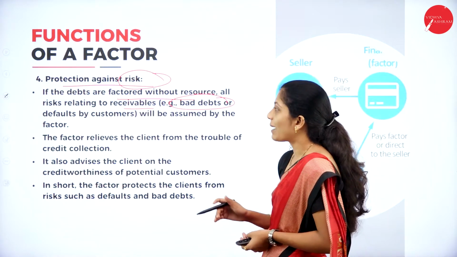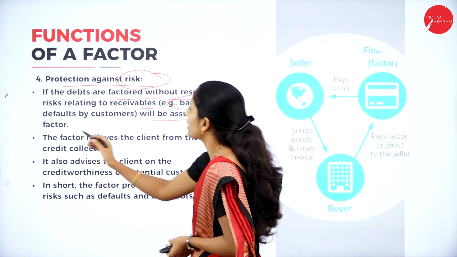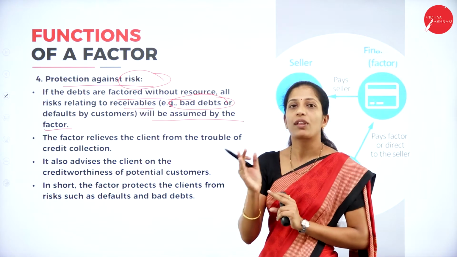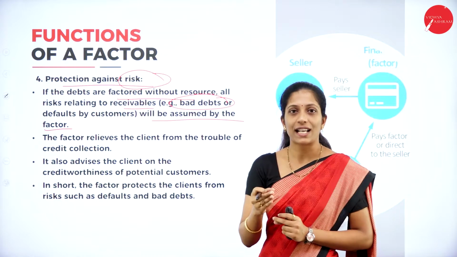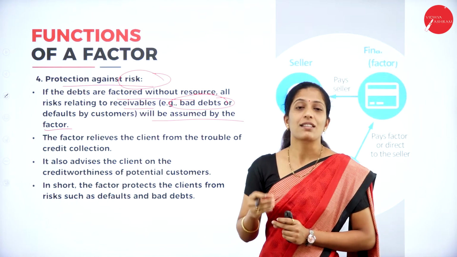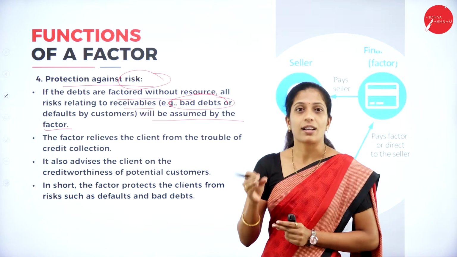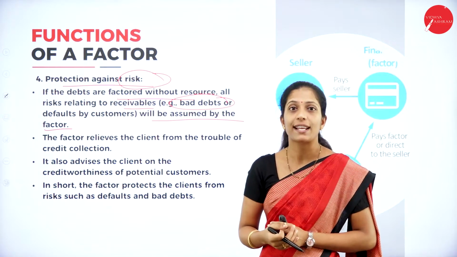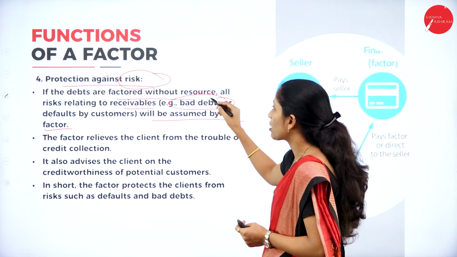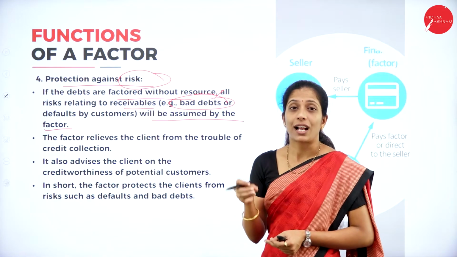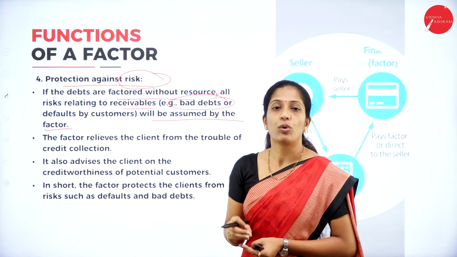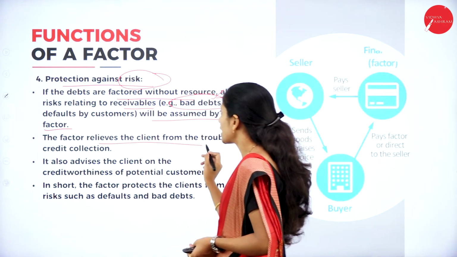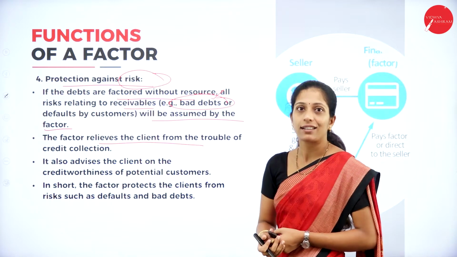So, if there are any bad debts, who will bear them? The factor itself. Because 80% of the amount will already be given to the organization, and the remaining 20% they will give at the time when they receive it from the customer. Suppose the customer has not given the amount, that amount is called what? Bad debts. So, that whole risk of bad debts will be borne by whom? By the factor itself. The factor relieves the client from the trouble of credit collection.